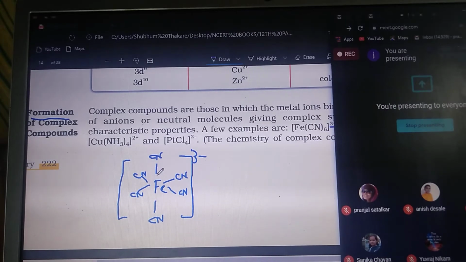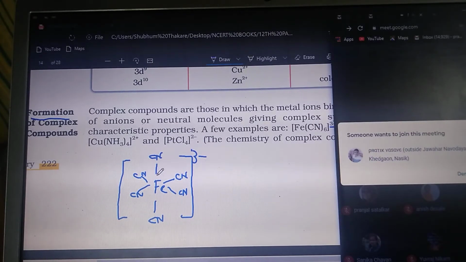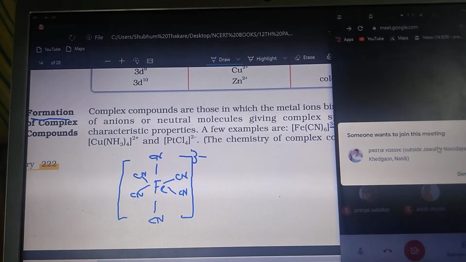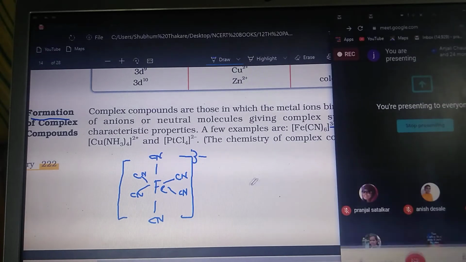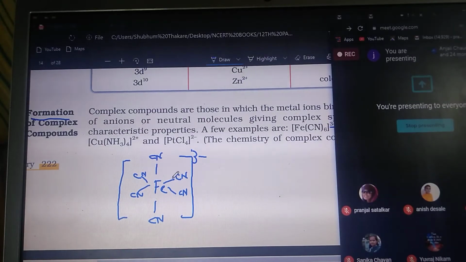And further, in the next chapter you can study that these bonds formed, the 6 bonds, are called the secondary valency, and the ions which are formed here are called the primary valency. So primary valency is the ionizable valency, and secondary valency is the non-ionizable valency.